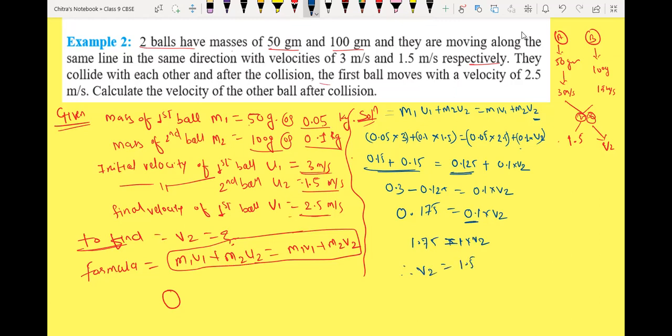Sir, but if I'm doing the same question with fractions, then I'm getting a different answer. By fraction? Yes, sir. Sir, could you do it once by fraction? Okay, wait a second.